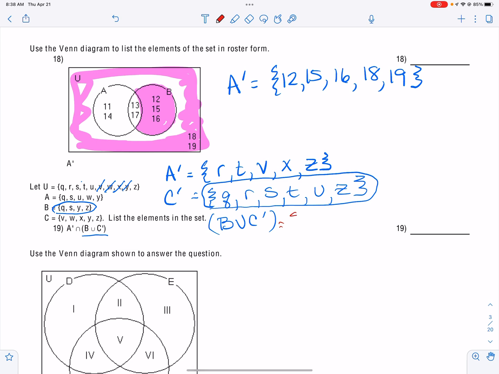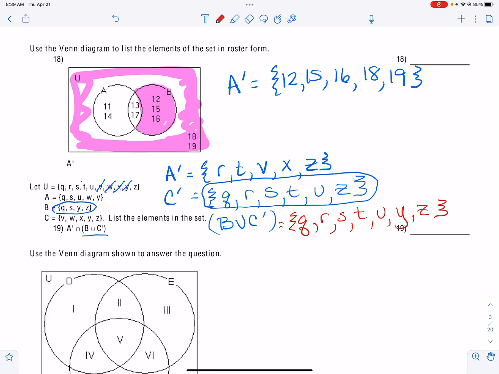So I need one Q, an R, one S, a T, a U, a Y, and one Z, okay?